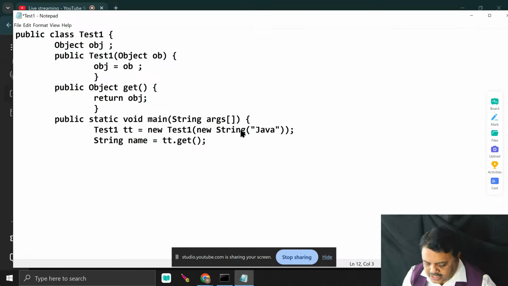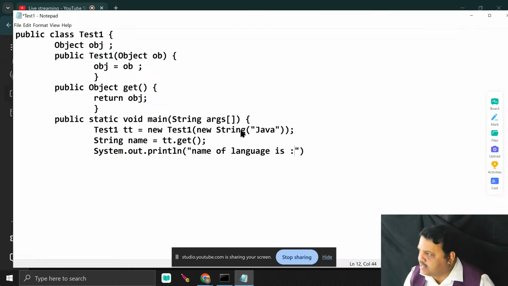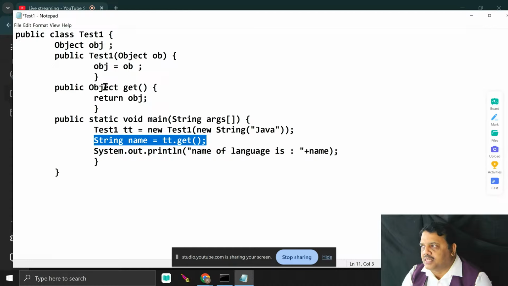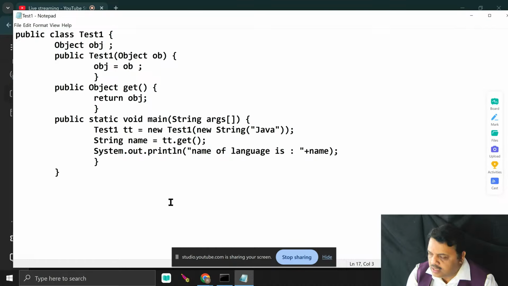Then leave it. I move to the next line. System.out.println. I just write the name, that is the language, as what I pass. It's an error. The error name is incompatible types, because the error arises in this line. The get method return type is an Object class reference. An Object class reference can never be assigned to the String reference. Check what I can do here.